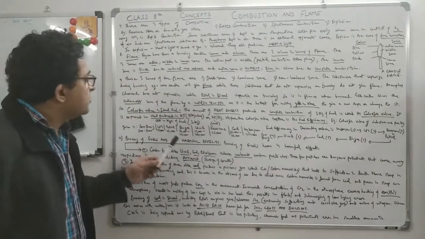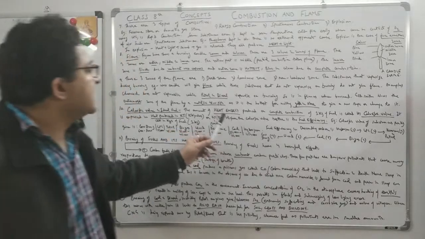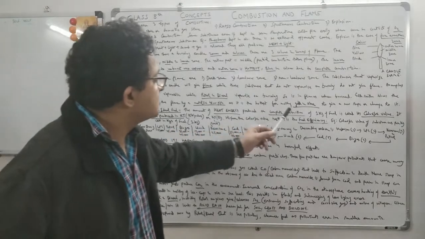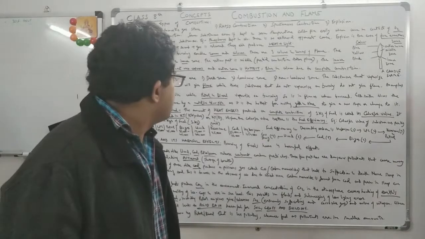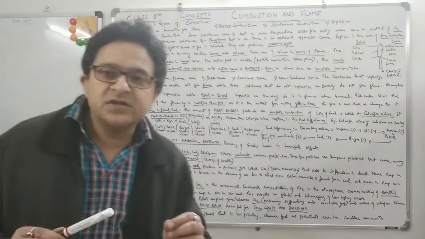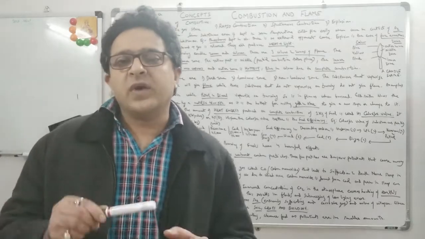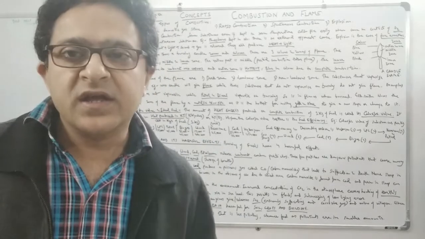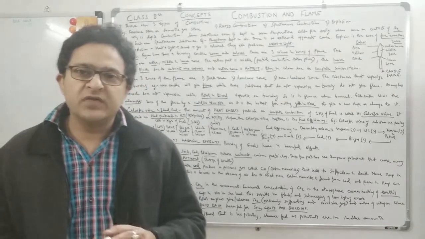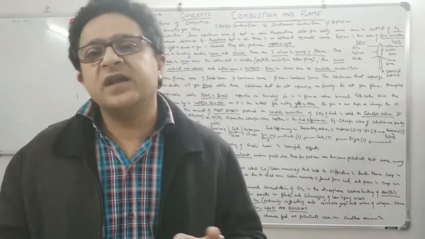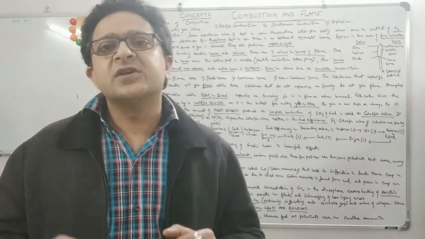Calorific value: the amount of heat energy produced on complete combustion of 1 kg of fuel is called its calorific value. Very important. The amount of heat energy produced by burning 1 kg of a fuel is called the calorific value of the fuel. So when you burn 1 kg of a fuel, a lot of heat energy will be produced. That is in kilojoules.